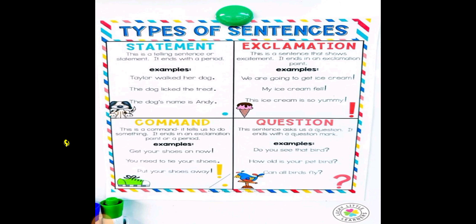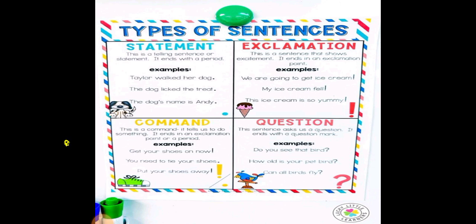The next one is command. Command is nothing but the imperative sentence. It tells us to do something, and it ends with an exclamation point or a period. For example, get your shoes on now. At last you have to put the exclamation mark. Put your shoes away. This is called a command.